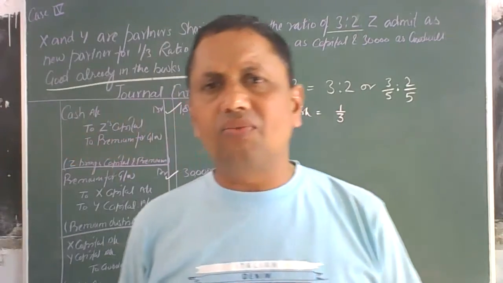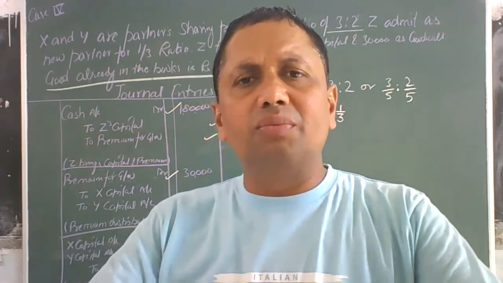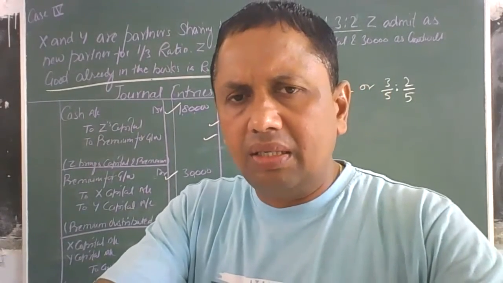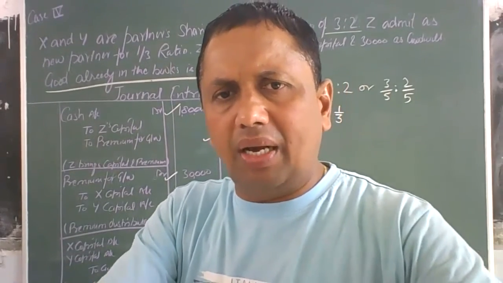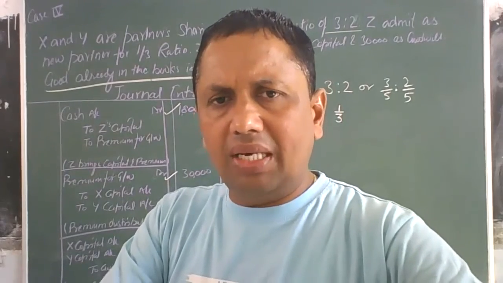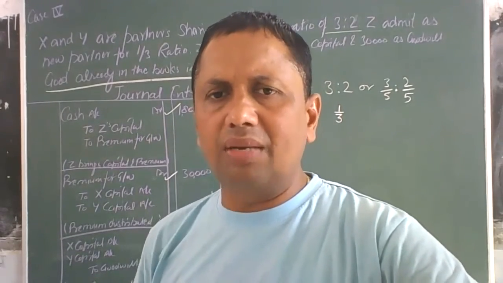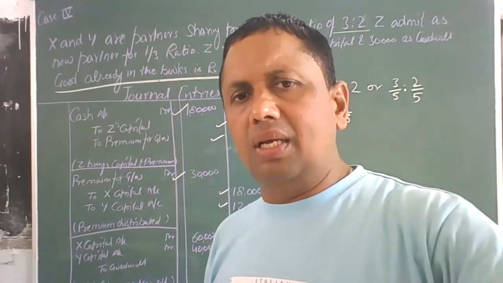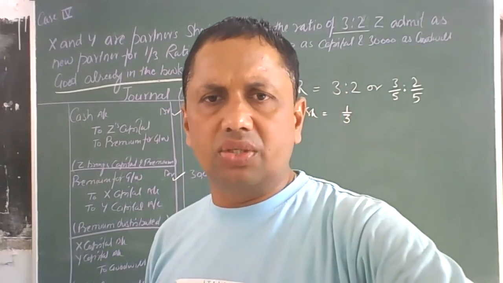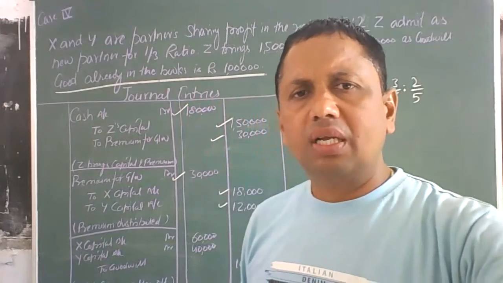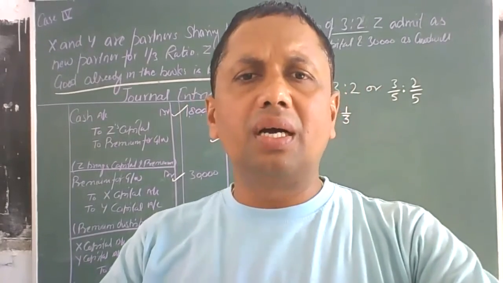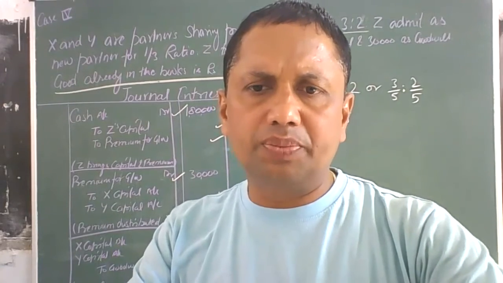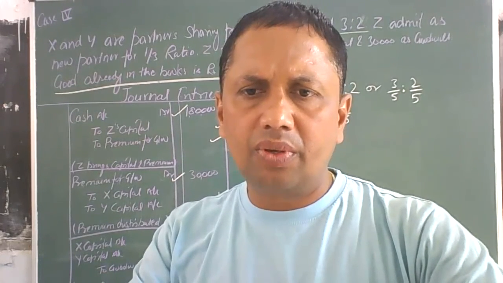All these four cases are of the treatment of goodwill at the time of admission of a partner. After that, we start the next topic, preparing a revaluation account, partners' capital accounts and the balance sheet while solving the numerical problem at the time of admission. All these related topics discussed earlier, calculation of new and sacrificing ratio and calculation of goodwill, are used in preparing the different accounts in a partnership. Thank you.